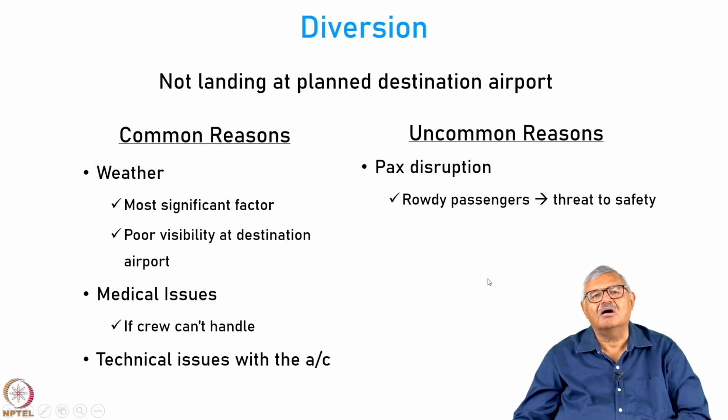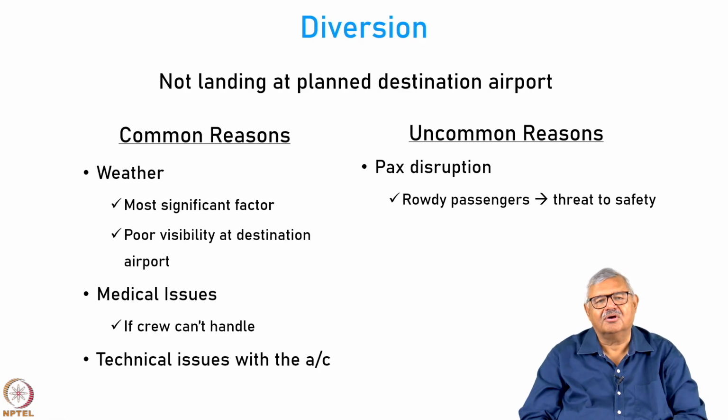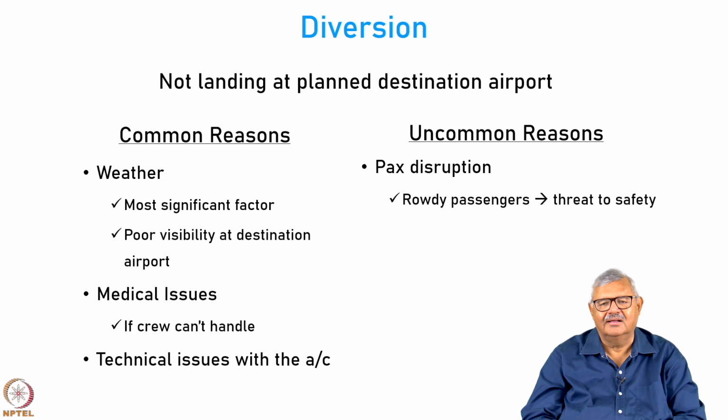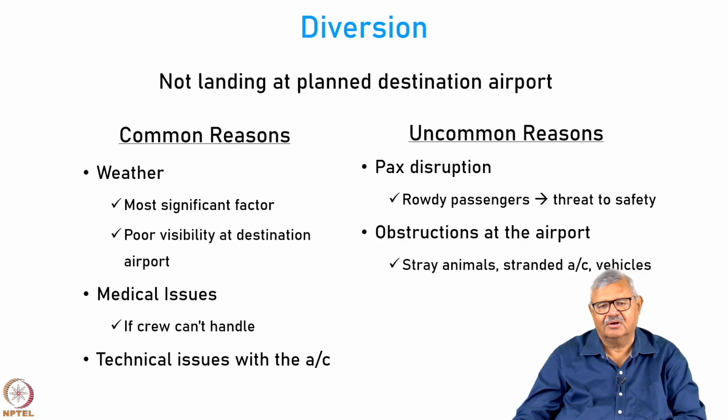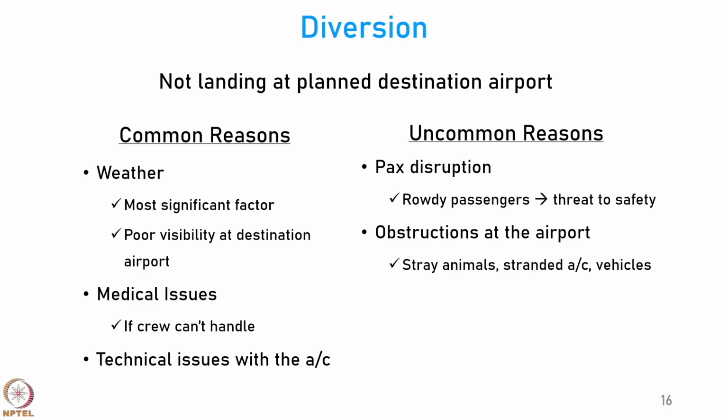There could be some uncommon reasons also. For example, there have been cases when because of the disruption due to passengers, we have to divert and land the flight, do not go to the destination, quickly land. There could be rowdy passengers which are a threat to the safety, or there could be some obstructions at the airport. As I mentioned, some stray animals are there which are taking time to be removed. There could be stranded aircraft because of some technical fault, or there could be stranded vehicles.